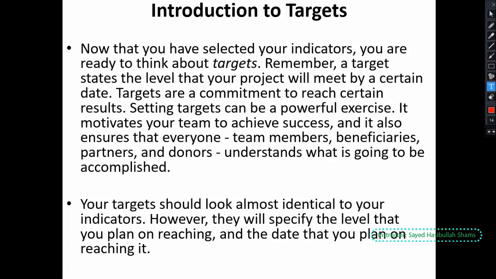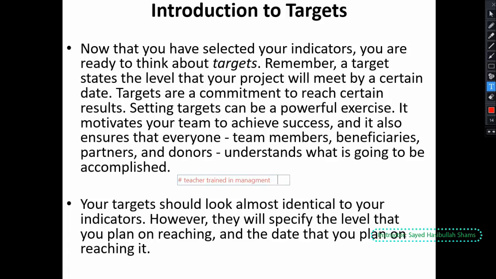For example, we have different key performance indicators. For example, number of teachers trained in management.